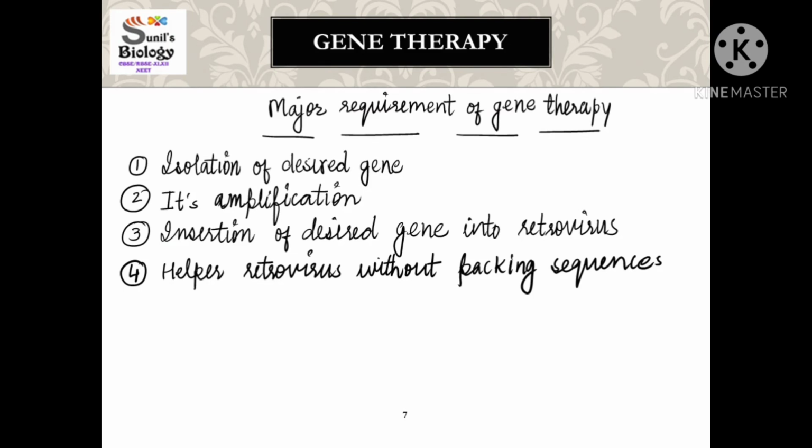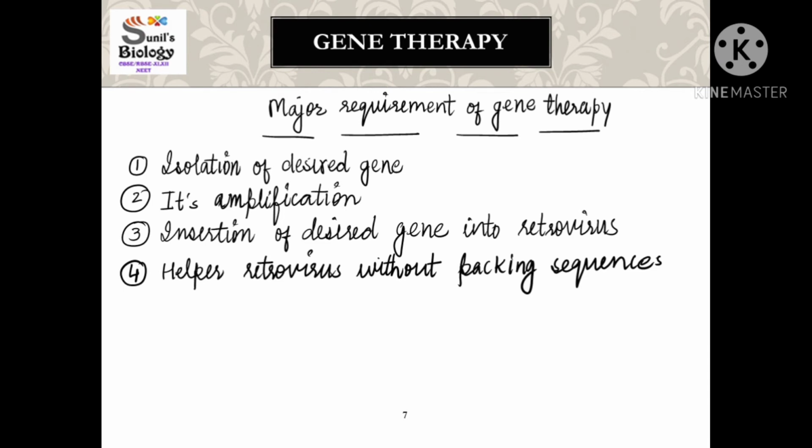So the major requirement for this is what? First of all, we need isolation of the desired gene. What is the desired gene? The gene which is responsible for the formation of ADA, that is the desired gene. So we isolate it. Then we amplify it by inserting it into the plasmid, and then this plasmid is inserted into the bacteria, and the transformed bacteria is formed and multiplication of it is carried out, or otherwise by the help of the PCR technique also the multiplication of the ADA gene can be done.